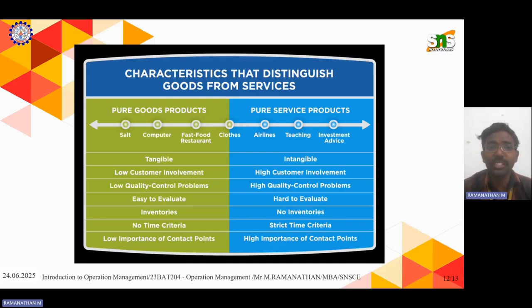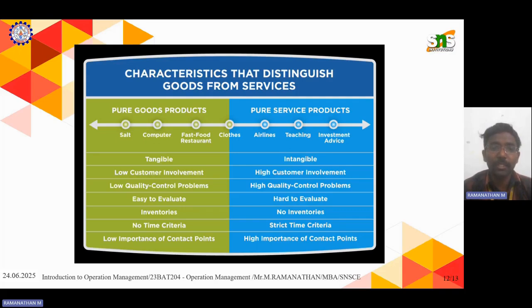Goods are always tangible, while services are always intangible in nature. There is low customer involvement in goods and high customer involvement in services, because human power and skilled assets are high in services. Goods have low quality control problems, while services have high quality control problems. A product can be easily evaluated, while a service is hard to evaluate.